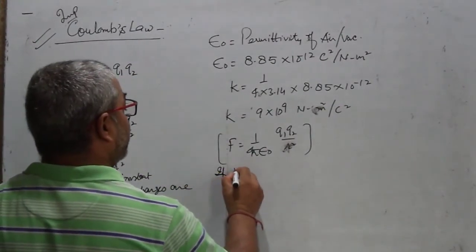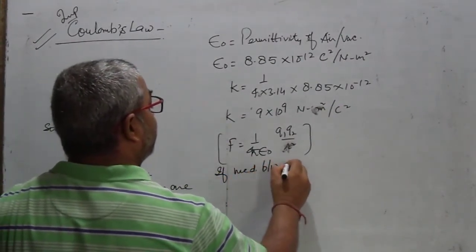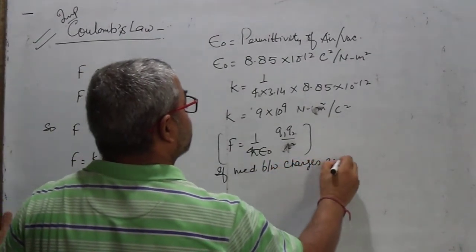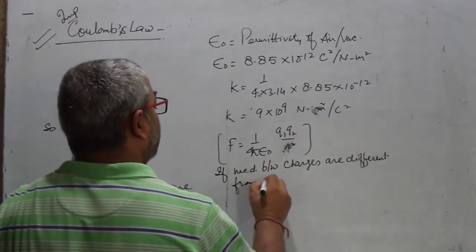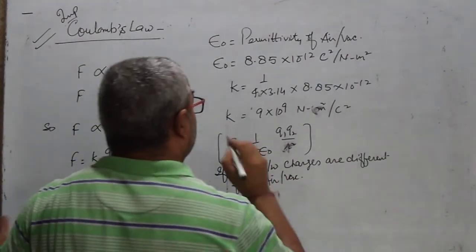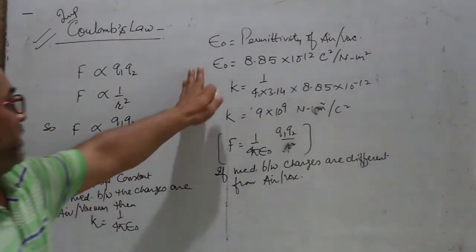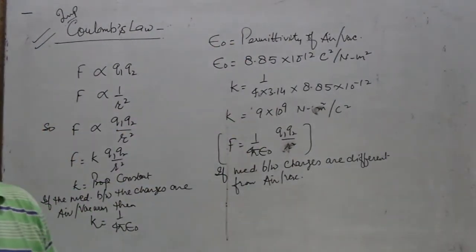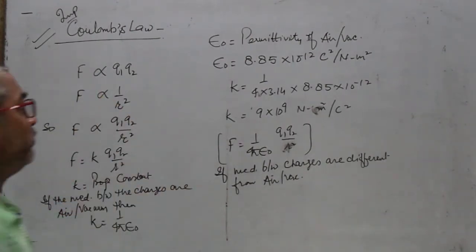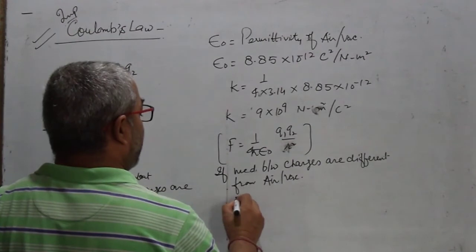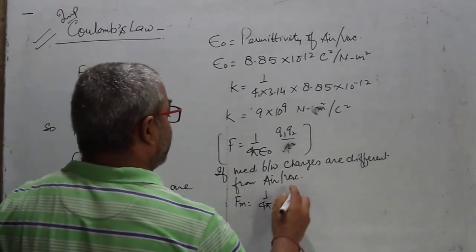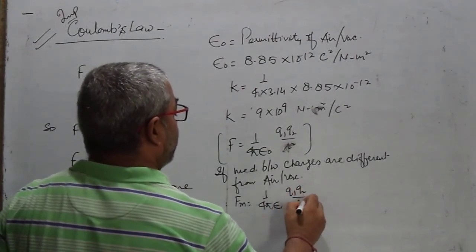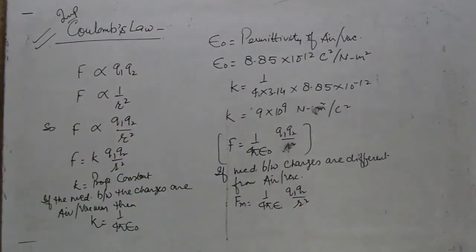If the medium between the charges is different from air or vacuum, this epsilon naught is applicable only for air or vacuum. So we can write here Fm is equal to 1 upon 4 pi epsilon Q1 Q2 upon R square.